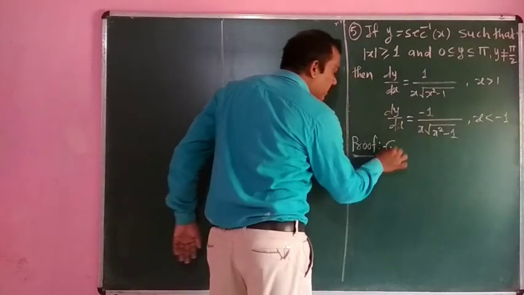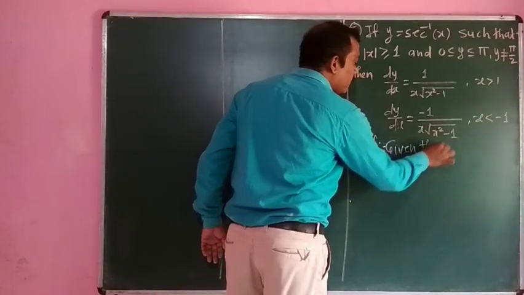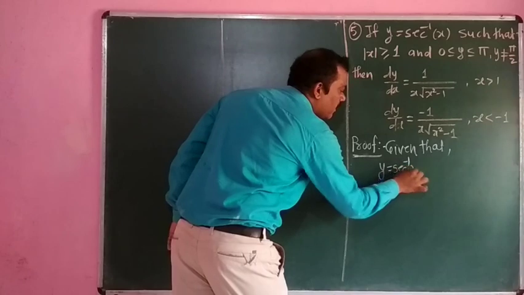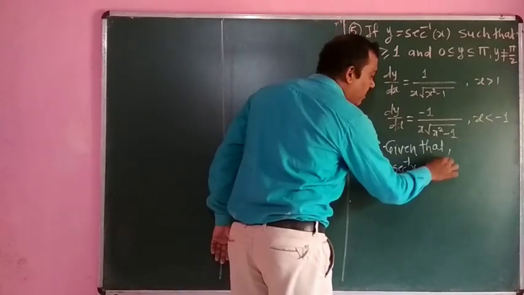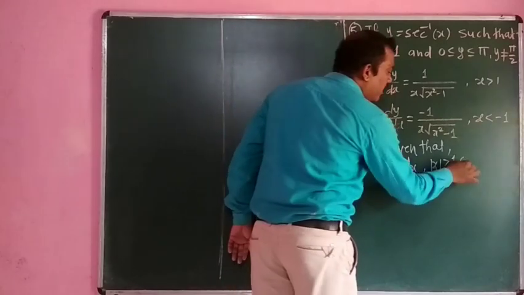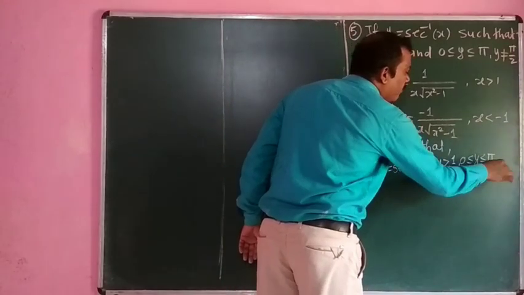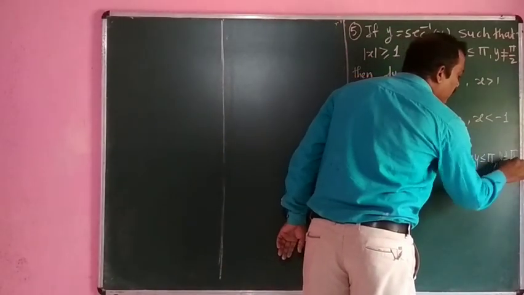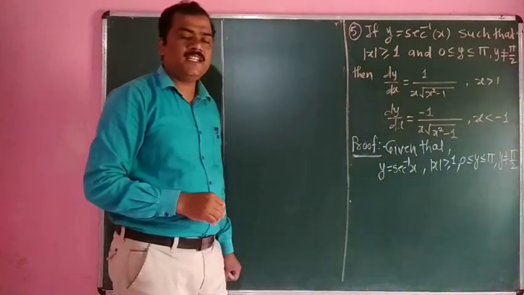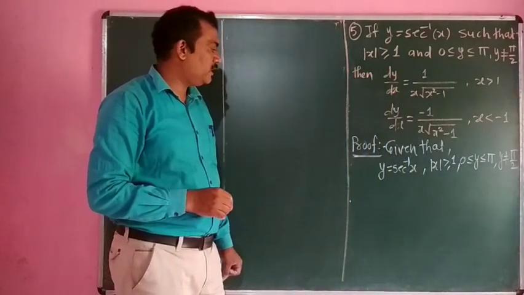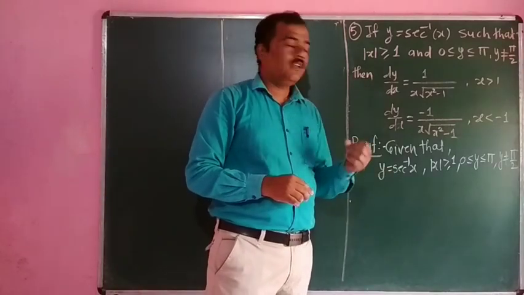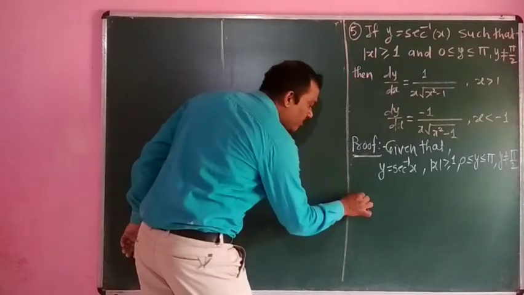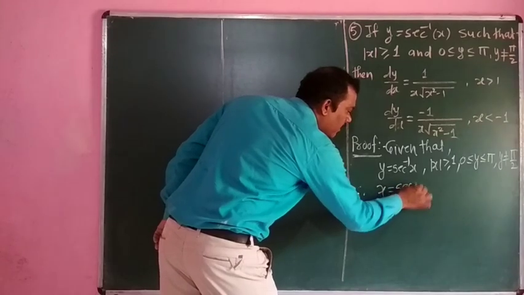What is given? Here given that y is equal to sec inverse of x, with the condition that mod of x is greater than or equal to 1, 0 is less than or equal to y less than or equal to pi. Also the value of y can never be equal to 90, that is, y does not equal pi by 2. If the inverse function exists, its original function also exists, therefore we can write x is equal to sec y.